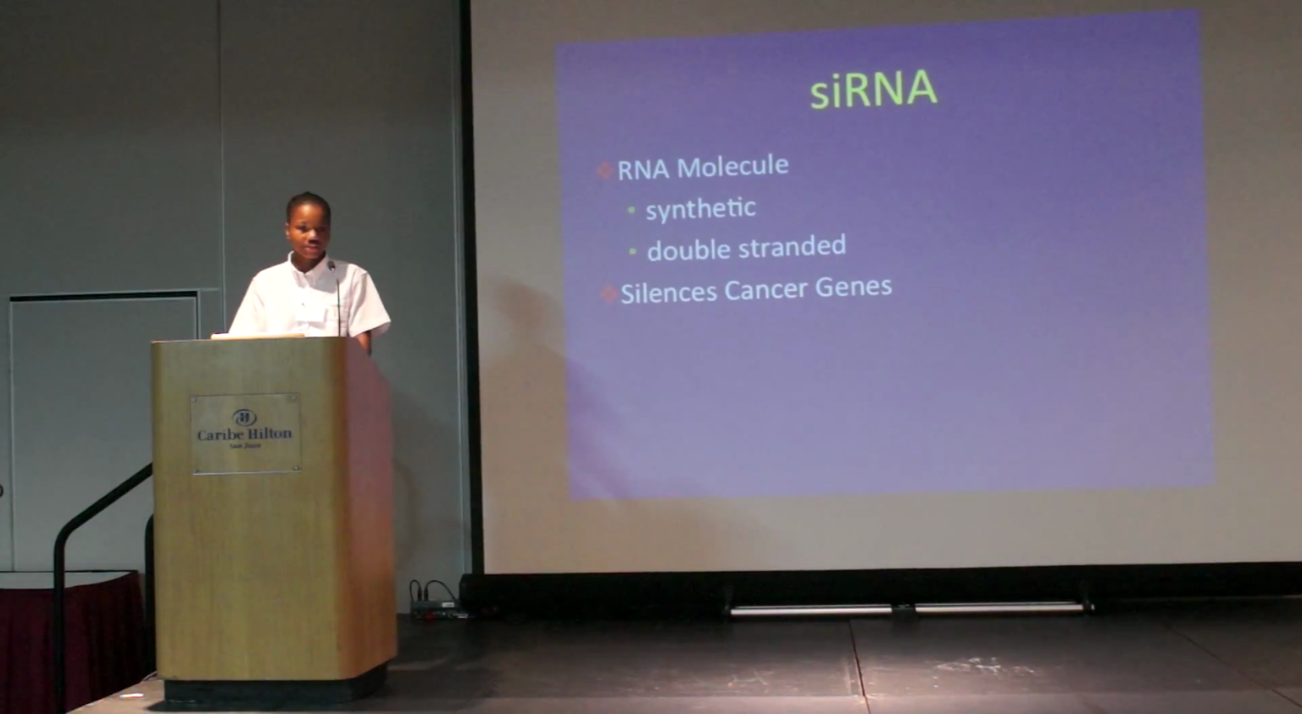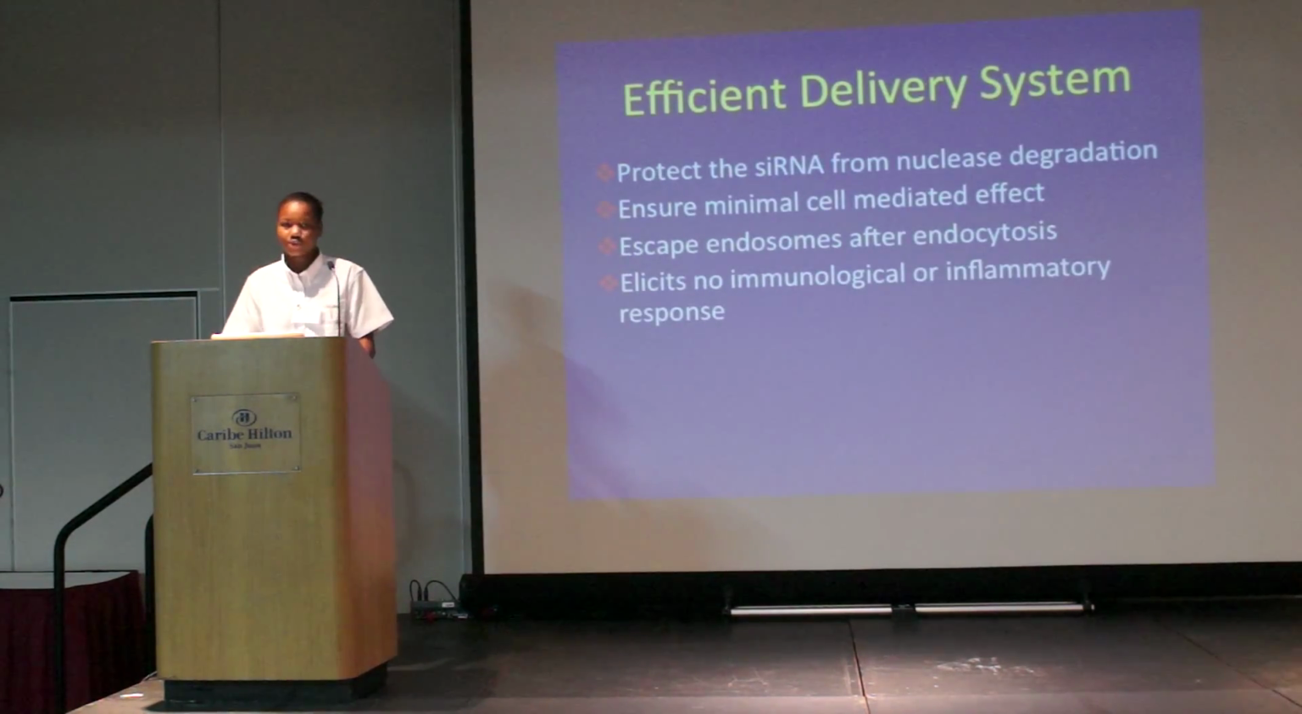This uses a synthetic double-stranded RNA molecule which silences the cancer gene through the destruction of mRNA molecules. While siRNA shows promise in its ability to efficiently silence the cancer gene, it lacks a successful delivery system. In order to create an efficient delivery system for siRNA, there are four key characteristics needed. First, the system should be able to protect siRNA from nuclease degradation during transfection. Secondly, the system should ensure minimal cell-mediated effect.